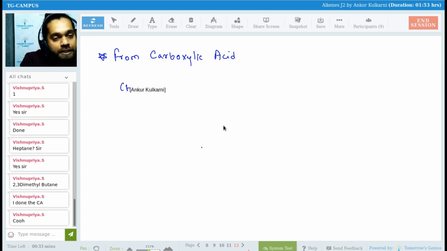Suppose I have CH3COOH. Can anyone tell me which carboxylic acid this is? Very good, Anil Dev. Yes, Kanishka, you are good in IUPAC.